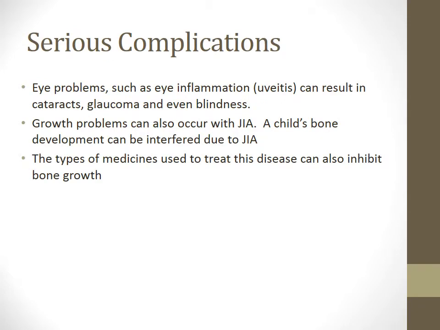This disease carries some serious complications. Eye problems such as eye inflammation, or uveitis, can result in cataracts, glaucoma, and even blindness in children with JIA. Growth problems can occur. A child's bone development can be interfered with due to JIA, and the types of medications used to treat this disease can also inhibit bone growth.